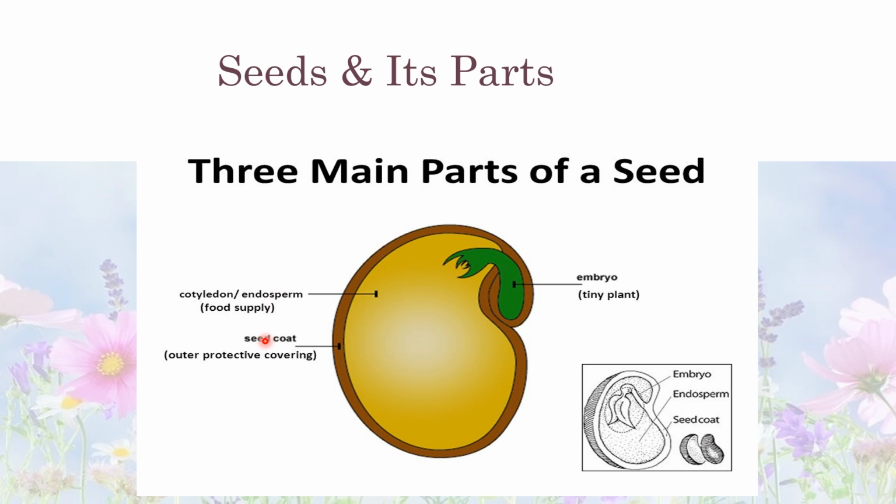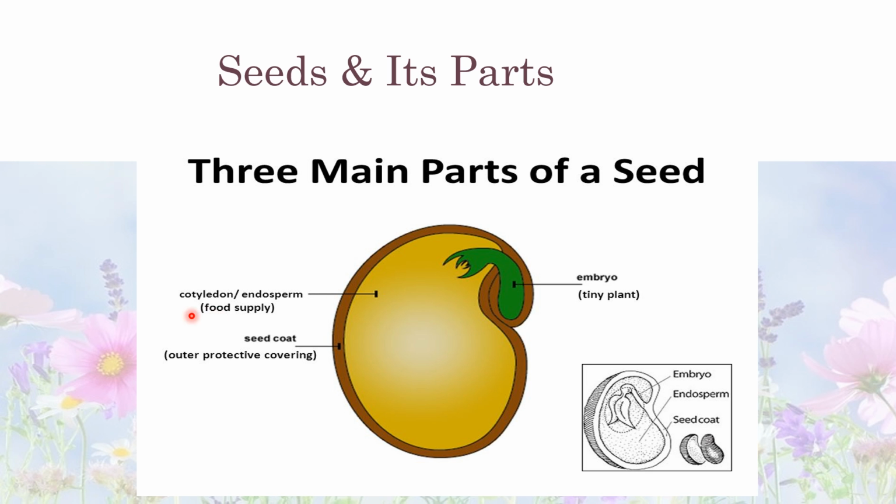Seed coat is the protective covering of the seed. Embryo is the baby plant which is in the starting stage or inactive stage. Embryo consists of three main parts. First one is radicle. Radicle part of the embryo forms the root system. Second one is plumule. Plumule forms the shoot system. Shoot system means branches, leaves. It forms the shoot system of the plant.